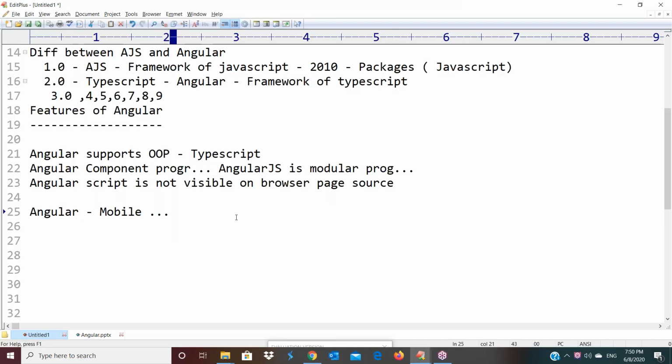Yes. Angular is especially built for mobile frameworks. It is very helpful for us to work with mobile applications. Okay, and next one here,